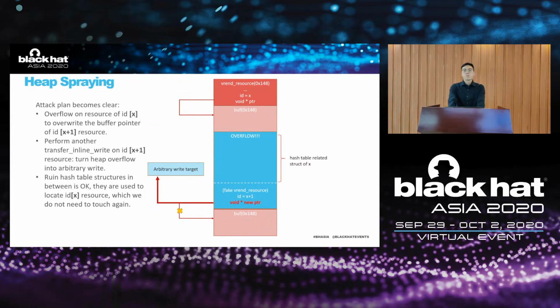If we overwrite the buffer pointer to somewhere else, then we can perform a transfer inline write operation on resource X+1 and get an arbitrary write primitive. But this will ruin the hash table structures below the resource X buffer. That's okay because they are only used to locate resource X, and we don't need to touch it anymore when we have an arbitrary write primitive.